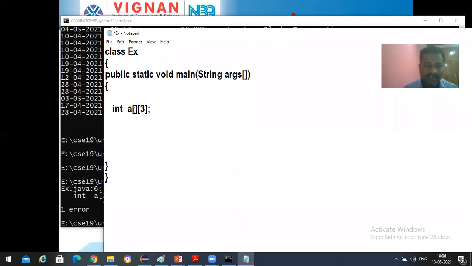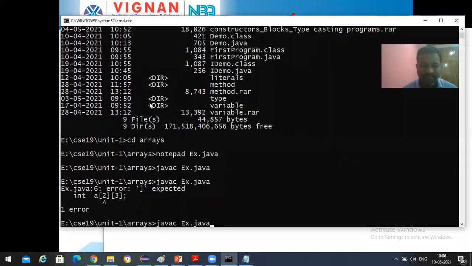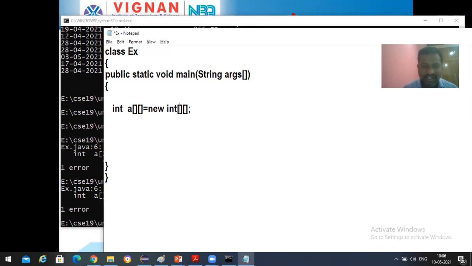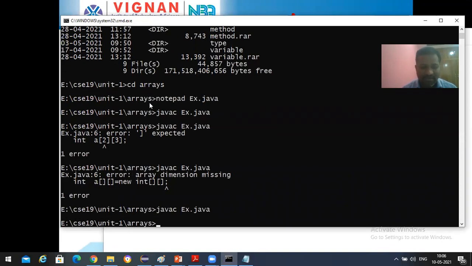Right. So now let us create a two-dimensional array. How to create or construct a two-dimensional array? Can anyone say? Respond, students. It is an instruction. How to write it? new int with two subscripts and then size. If you're not going to take the size, then what happens? Here at the time of constructing, I'm not specifying any size, then it's giving that array dimension is missing. Just I'm going to take 2 and then 3, save, and compile it. So I'm not going to get any error.